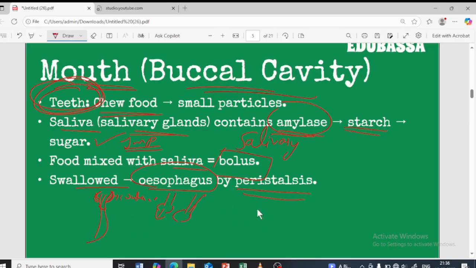So basically it does the disco dance. The entire alimentary canal does the disco dance, like this. Yes, but don't write disco dance for the examination purpose. It is called peristalsis.